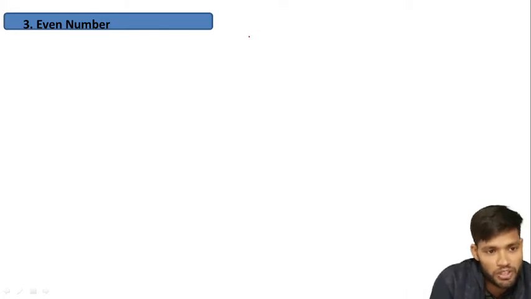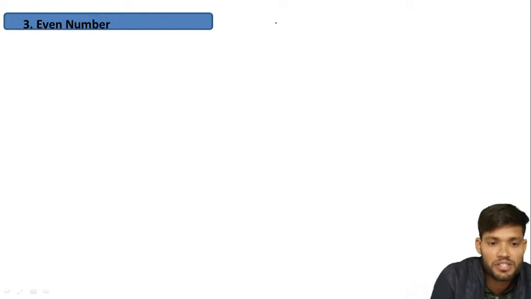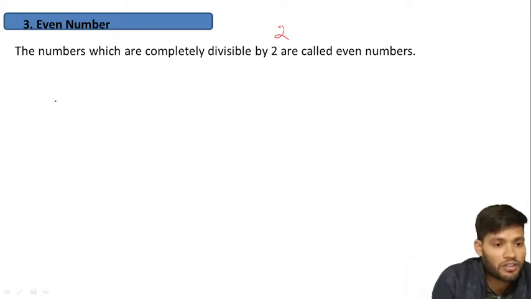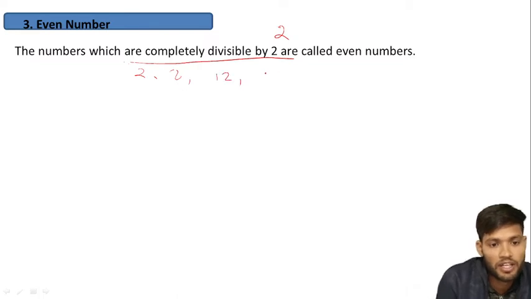Next one, even number. What is an even number? We studied about even numbers from childhood. What is an even number? The numbers which are completely divisible by 2 are known as even numbers. For example, 2, 8, 12, 16. All these are even numbers.